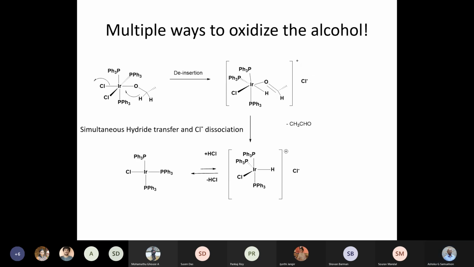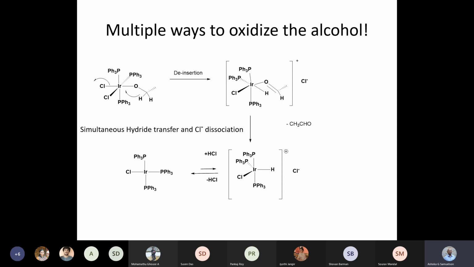So this is one possible pathway. There are multiple ways to oxidize the alcohol. Alcohol is the reducing agent and the metal is being reduced. One simple way to do that is by abstracting the beta hydrogen present on the alcohol onto the metal, and the alcohol now becomes a ketone or an aldehyde.